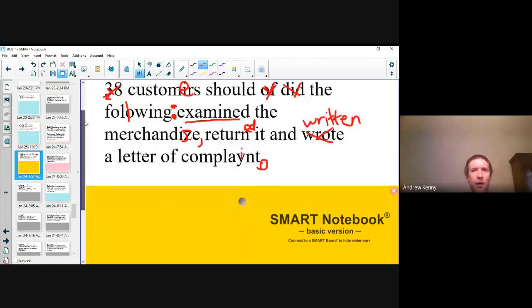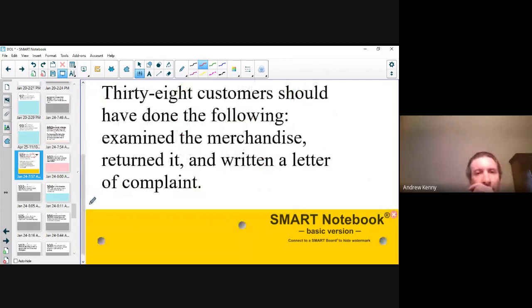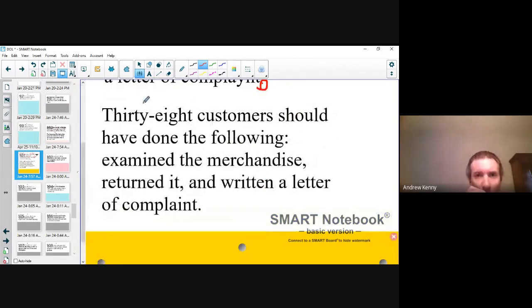Let's take a look down low, make sure we got everything. So we have 38. Remember, we capitalized thirty, and we had to spell it because it's under 101. Also, we hyphenate thirty-eight. So we have thirty-eight customers. It's ER, not IR. They should have done the following. Remember, you can't say should of. It should have. Of course, you could put should've that way, but you can never have of after should. Now, we had up top should have did the following. No, they should have done the following, so we fixed done. Take a look at following. We added another L.